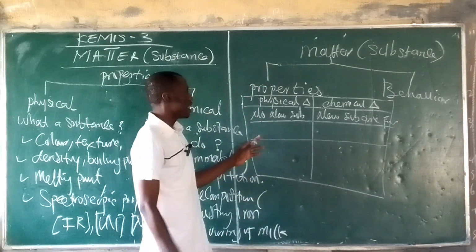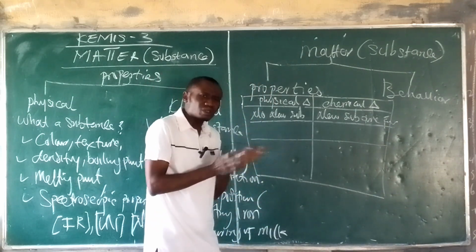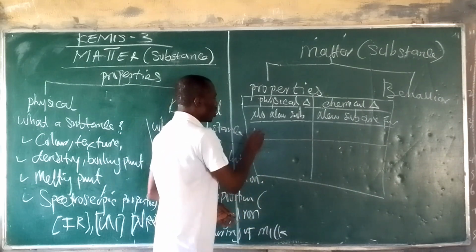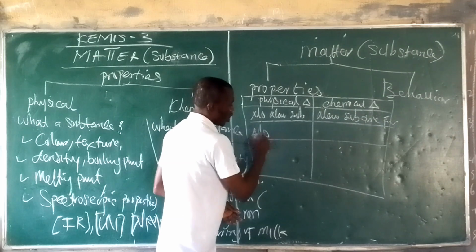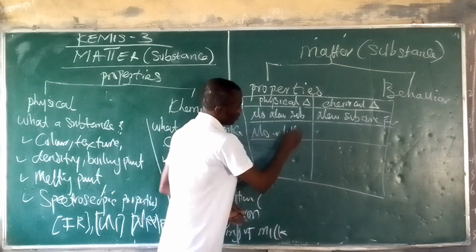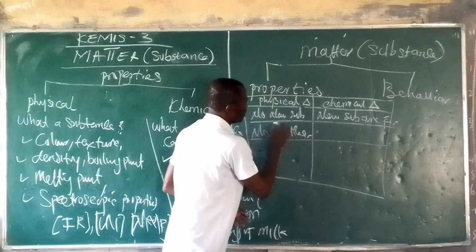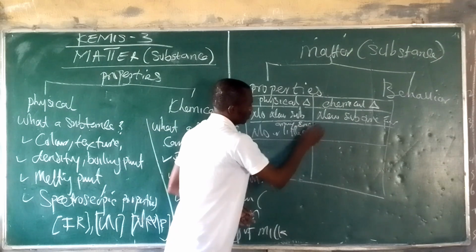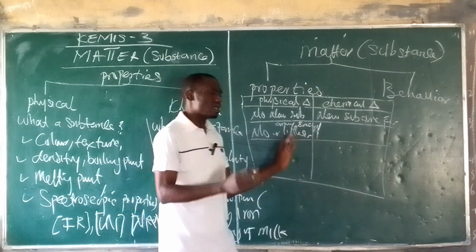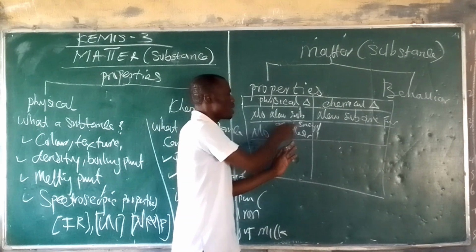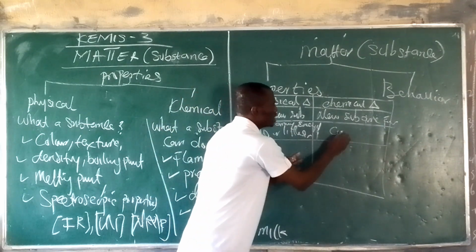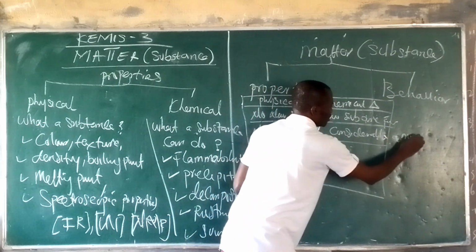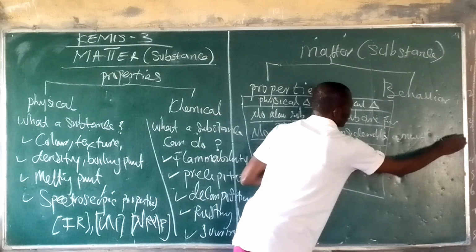Now, over here, there is no or little amount of energy needed, but a considerable amount of energy is needed here.